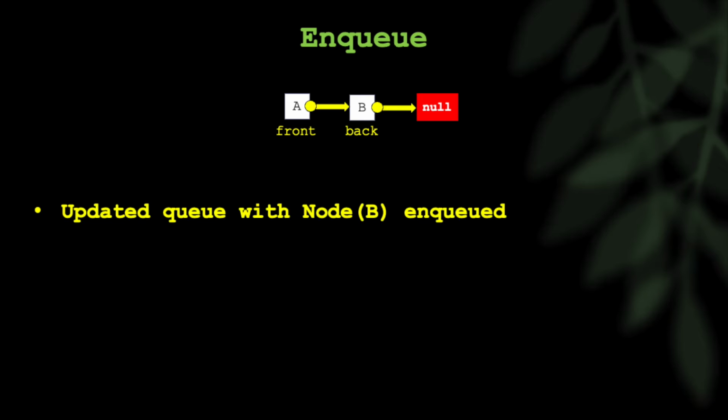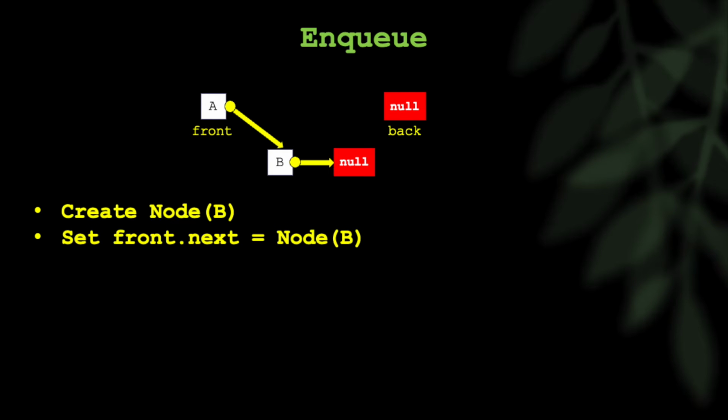Keep in mind, all nulls are the same. That might sound kind of trivial or ridiculous to say, but if you look back at this graphic, you have two nulls. In reality, it's all just null. So when you go to set back equal to B, you're still pointing to null there. It's the same null as you had before. And so you end up with the queue you have.